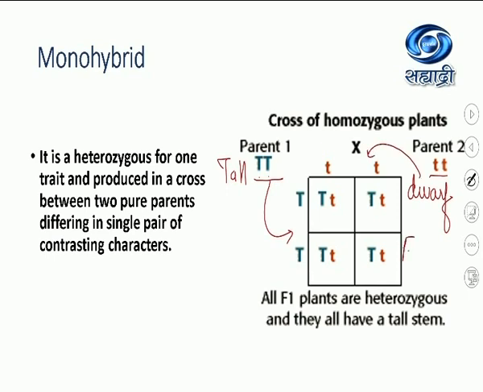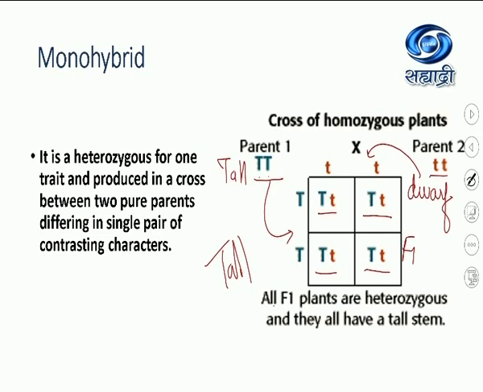In the F1 generation, F1 means filial 1 generation, the plants produced are capital T, small t, hybrids or heterozygotes. Capital T, small t, capital T, small t. And what will their phenotype be? All these four plants are tall plants, though they are heterozygotes.